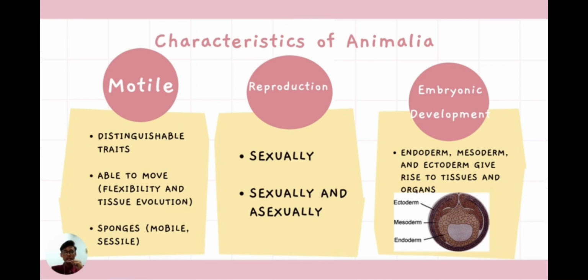Lastly, animals undergo embryonic development. They are triploblastic organisms, meaning that they have three germ layers, which are the innermost layer endoderm, the middle layer mesoderm, and the outermost layer ectoderm, which give rise to tissues and organs.